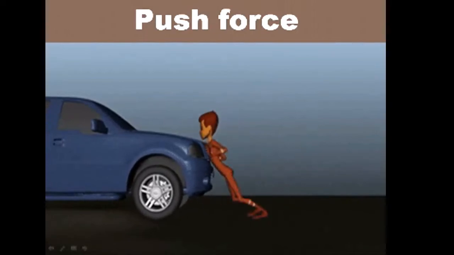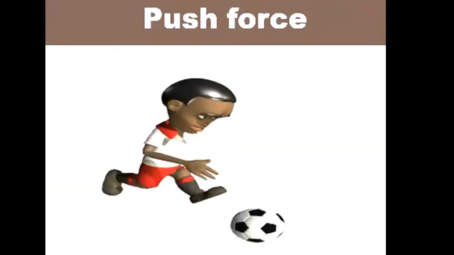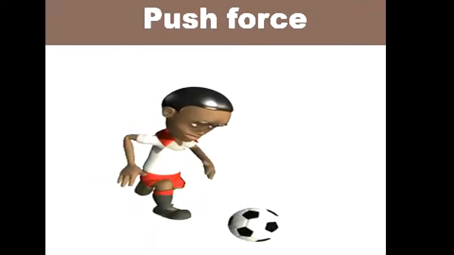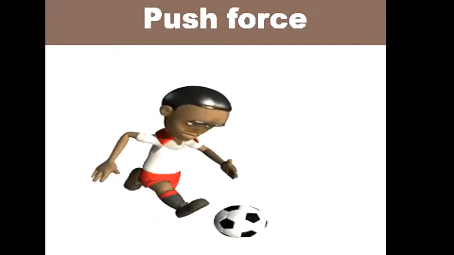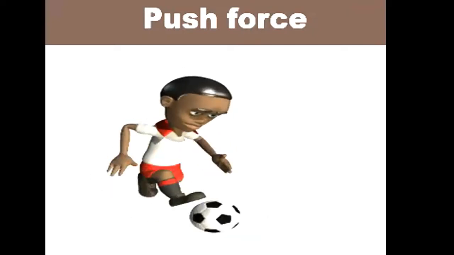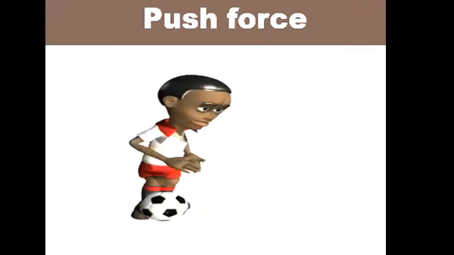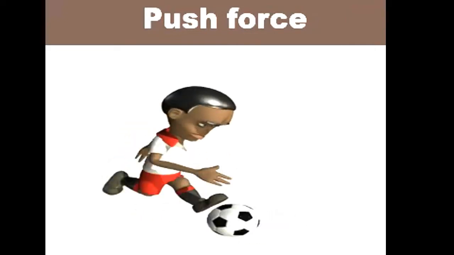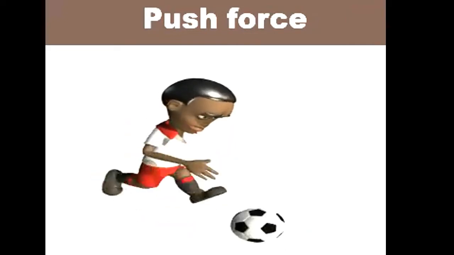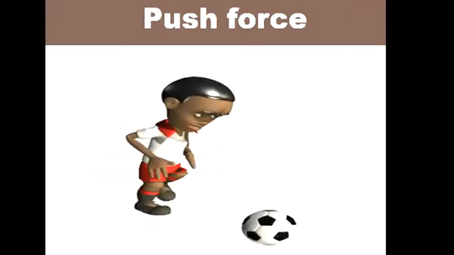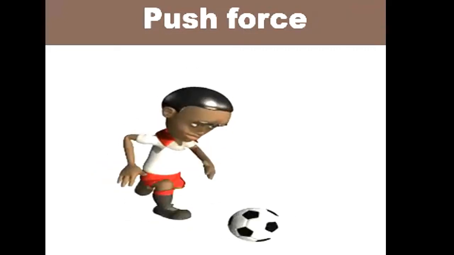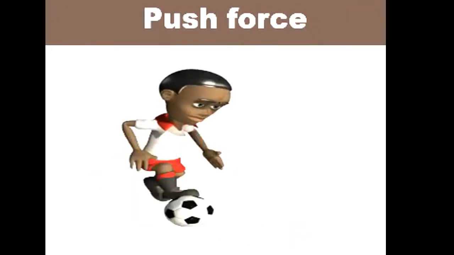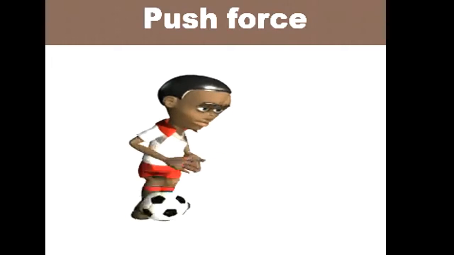But one more example I have for you. Look at him. What is he doing? He is pushing a ball with his leg. He is kicking a ball, and he is using pushing force. When you play football, what do you do? You use pushing force because you keep the ball away from your side. This is also an example of pushing force.